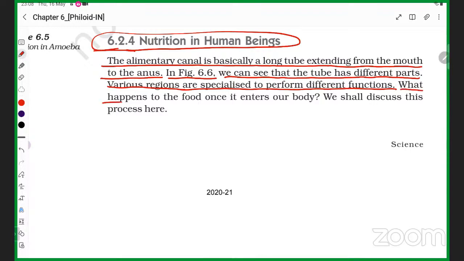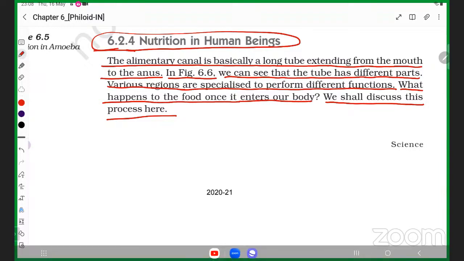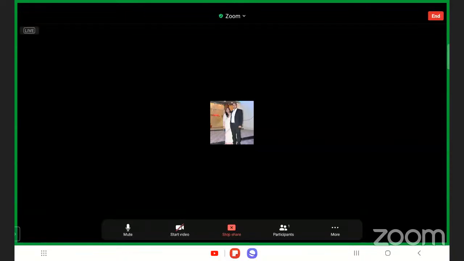What happens to the food once it enters our body? We shall discuss this process here, students. Let me see, students, the problem is what the sound is. It should go. Sound should go now.